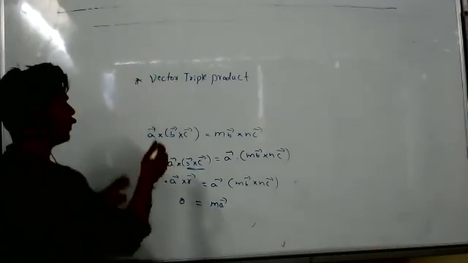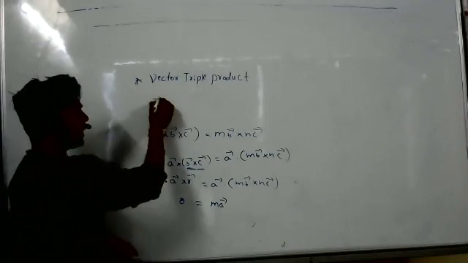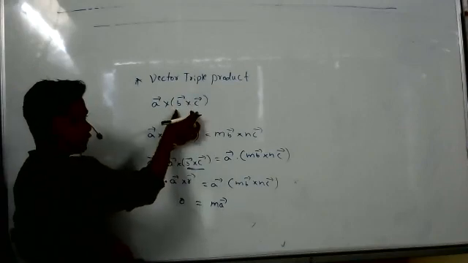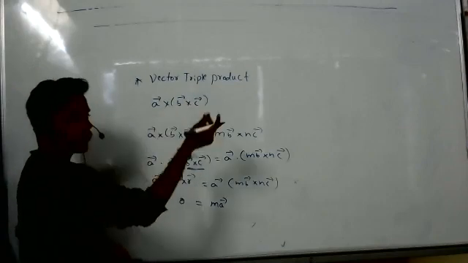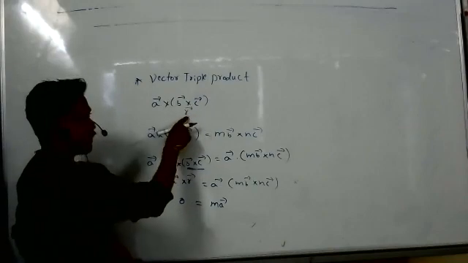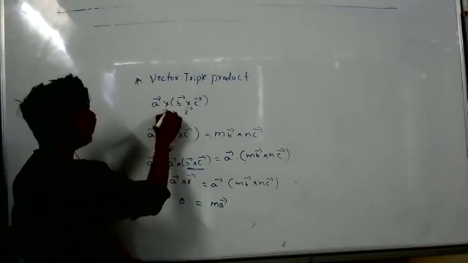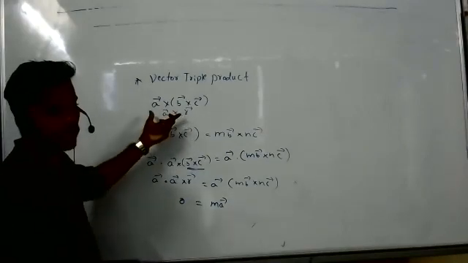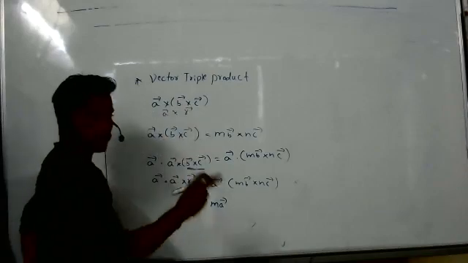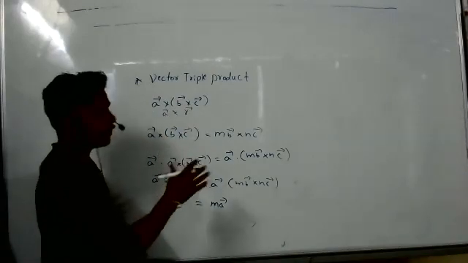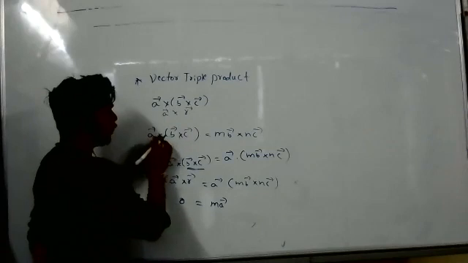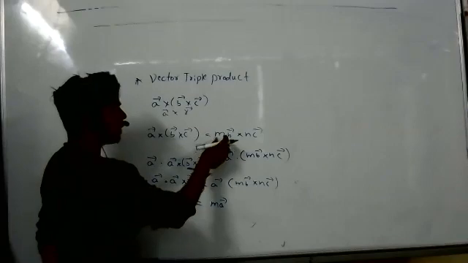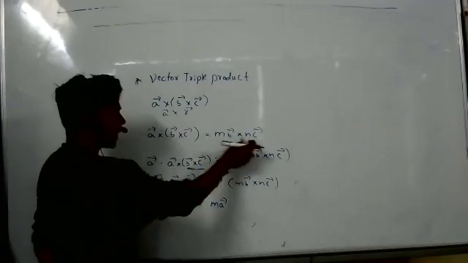Let's see. First, is it a valid condition or not? How to find? When you are doing a cross product between two vectors, definitely you will get a vector. That vector I have taken as R bar cross A bar. Again two vectors, you will get a vector only, no doubt in that. So it is a valid condition. If I give a dot here, then it will become a scalar triple product, that we know. And when you are doing A bar cross B bar cross C bar, you will get the answer M times B bar, N times C bar.